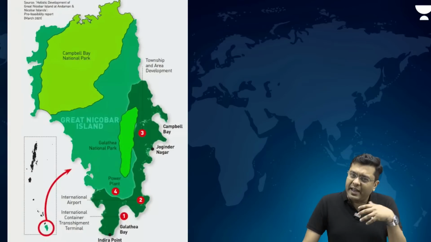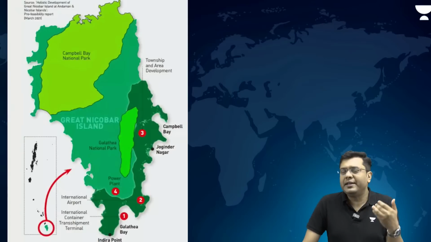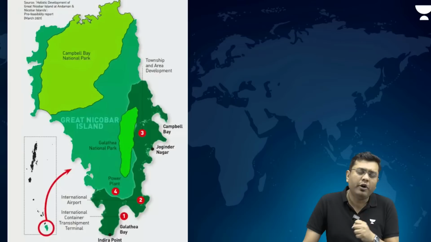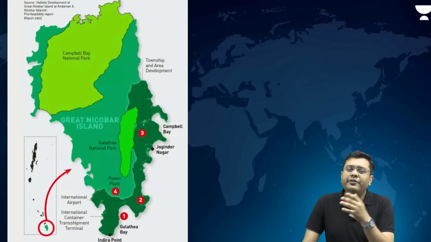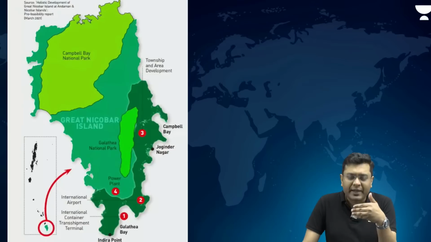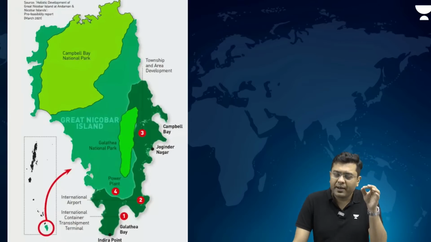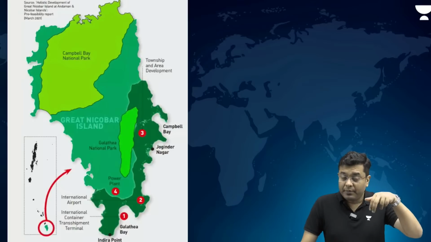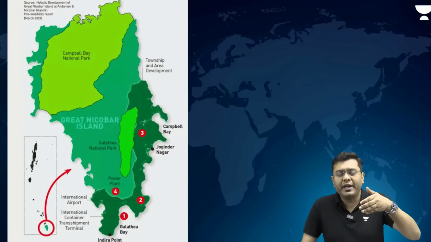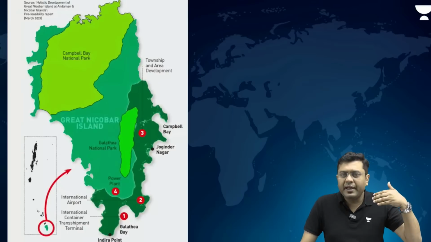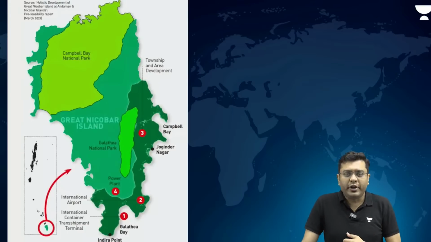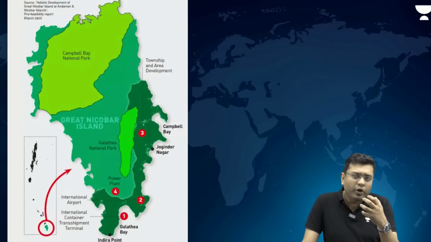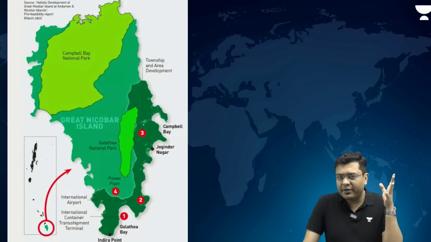Now, this project talks about the development of various different sensitive infrastructure in the region of Great Nicobar. The government has always cited it as a key infrastructure project for a strategic purpose, because Great Nicobar lies at the very fulcrum, at the apex of those transportation routes through the Malacca Strait, where you have the Chinese military oftentimes making incursions into the region of Bay of Bengal. In order to monitor that, India wants to bolster its defense at this frontier.